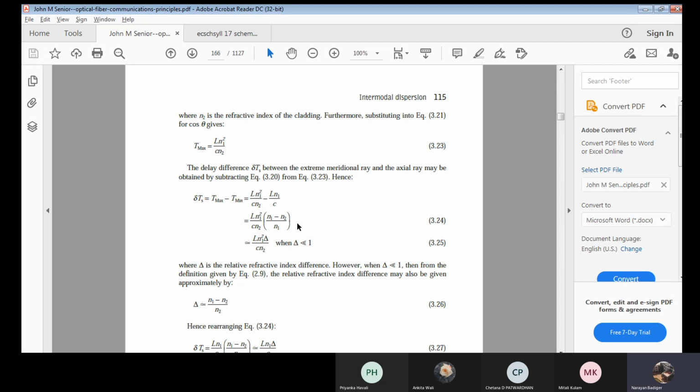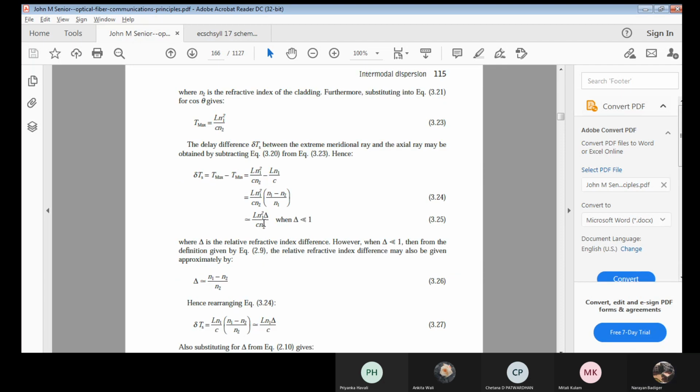You just multiply, n1 minus n2 by n1. So we already know what this is. n1 minus n2 divided by n1. What is that? It is delta, which is the relative refractive index difference, which we already learned. Delta is n1 minus n2 divided by n1, and it is always lesser than 1. Why? Because based on this only we can get this value.